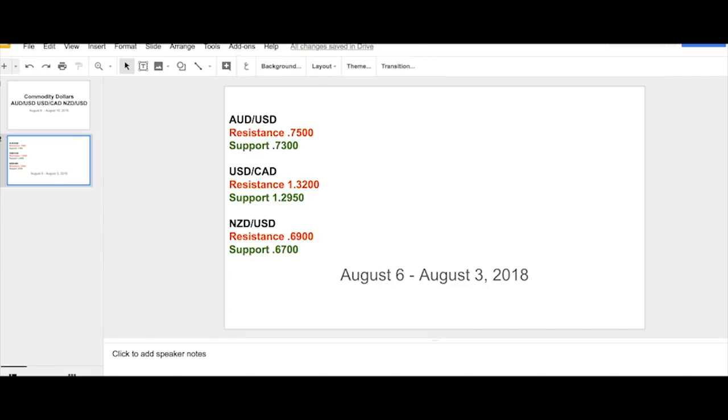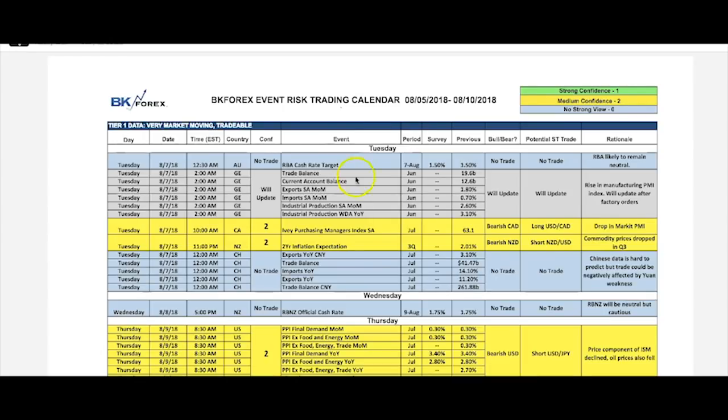Let's take a look at the calendar here and just see what's on the calendar. So, as I said, we start out with the RBA rate decision, not much expected. 1.50%, I think, is going to be the 19th consecutive RBA meeting where there's been no change, and it's doubtful they're going to issue any sort of guidance that's different from neutral. They'll certainly give some lip service to trade issues.